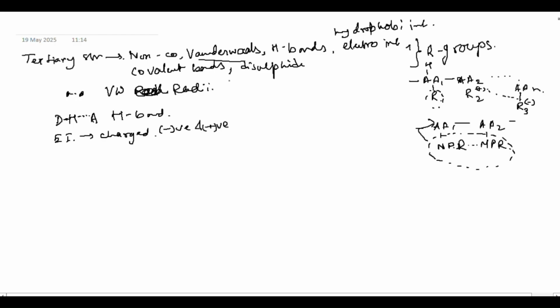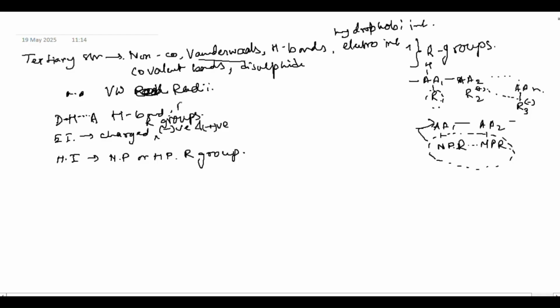Then we have the covalent interaction. So let me say hydrophobic interaction happens between non-polar, hydrophobic R groups. Electrostatic interaction happens between charged positive and negative R groups.